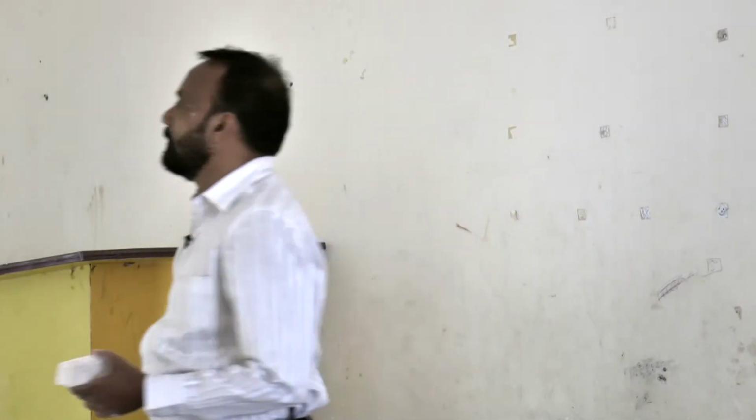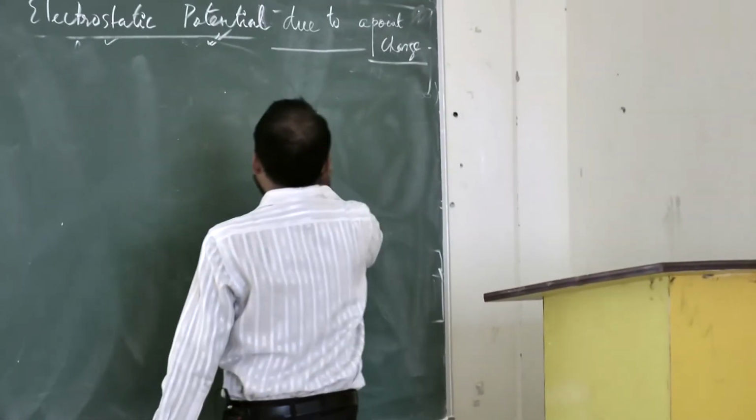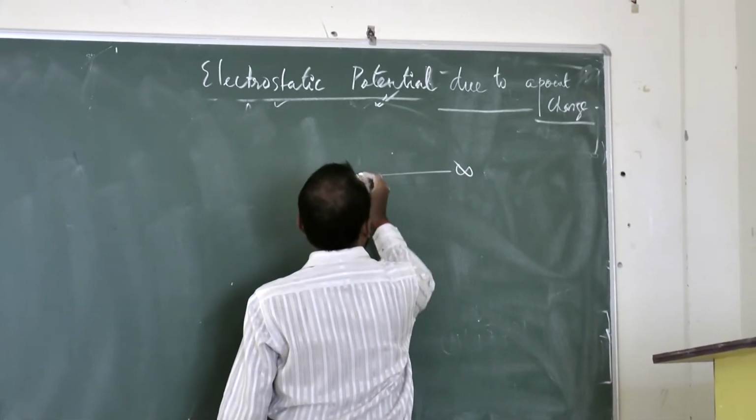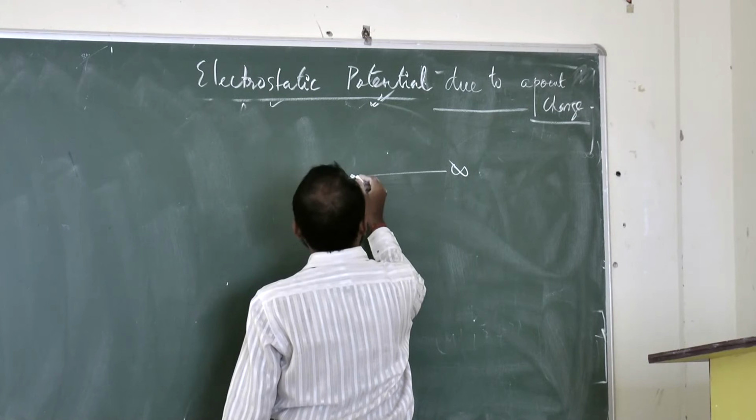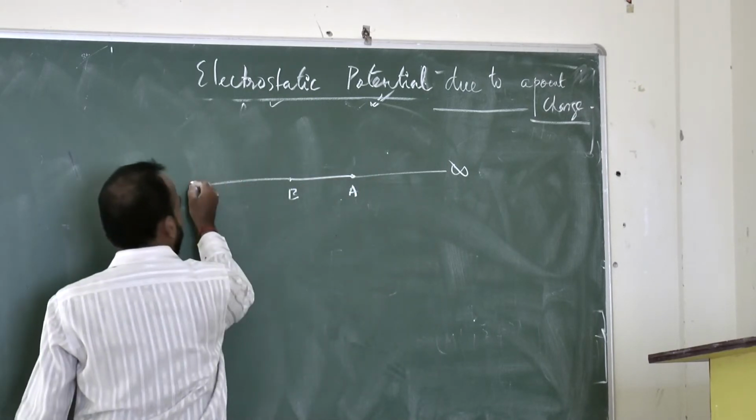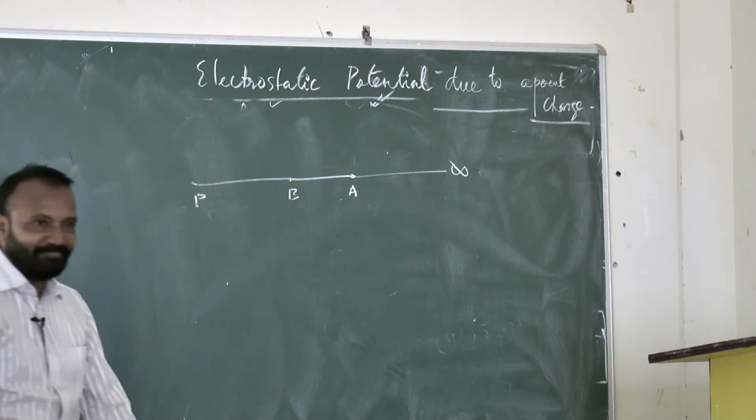So suppose, same thing I am talking, I am bringing this charge from the infinity position; this is at the A position. Now I am bringing it to the B position, then to the P position.